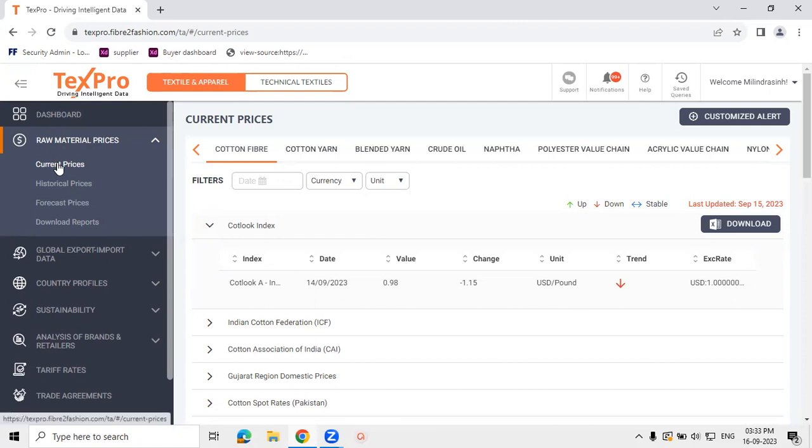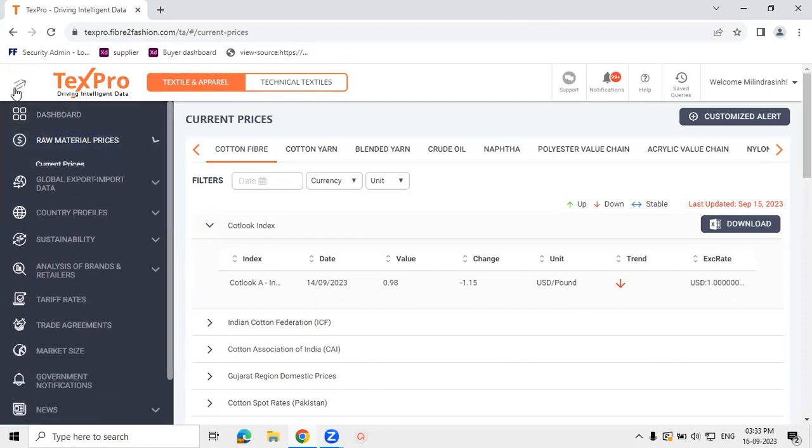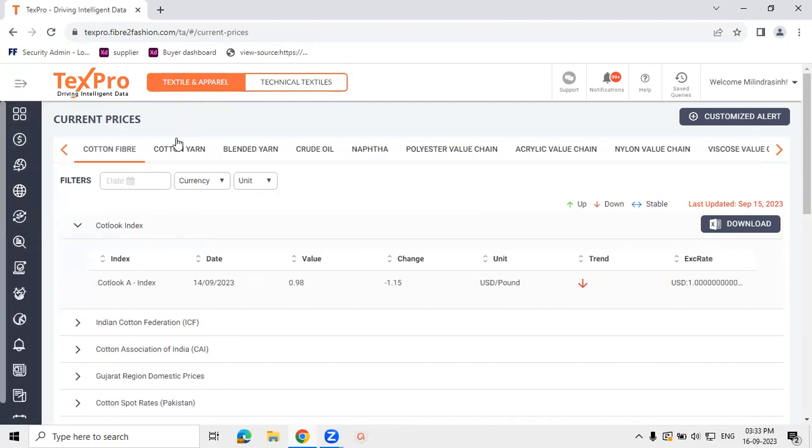Let's look into the current price section first. Under current price, we help you with the daily price updates regarding all key fibers and yarns as well as upstream raw material chemicals and feedstocks, as displayed on the top bar of the screen. Right from cotton fiber, cotton yarn, blended yarns, crude oil, naphtha, entire value chains for polyester, acrylic, nylon, viscose, polyfill, spandex, wool, flax, leather, rubber, sustainable textiles, luxury fibers, jute, silk, and coir as well.